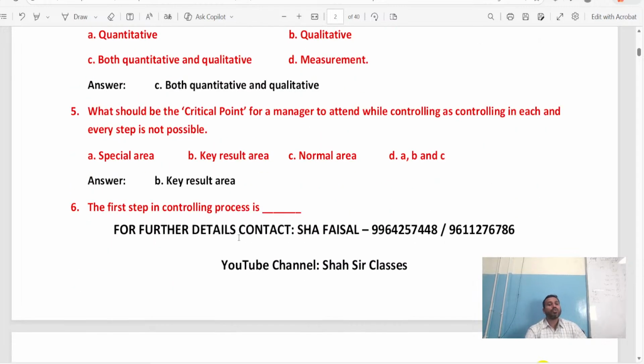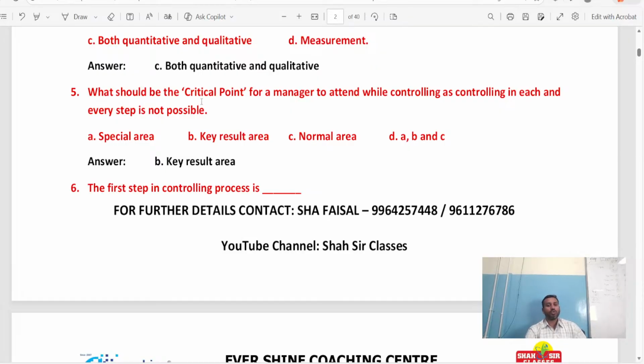Next, come back to the next question, number 5. What should be the critical point for a manager to attend while controlling, as controlling each and every step is not possible? Yes, very good. See, let me take our college as a simple example. If the principal comes to the classroom, all will be keeping quiet.